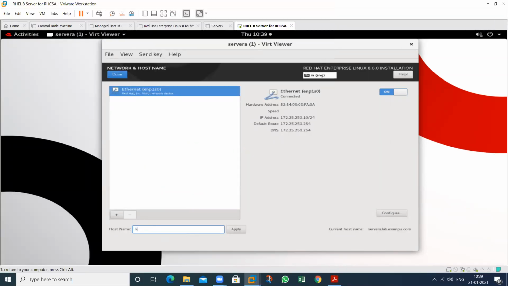Remove this one. Server a.lab.example.com. So provide this name.